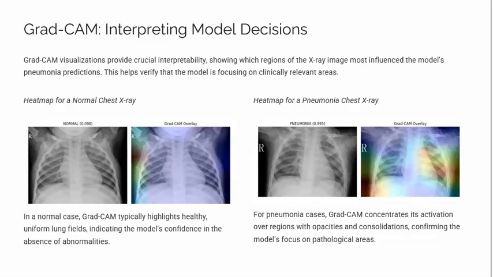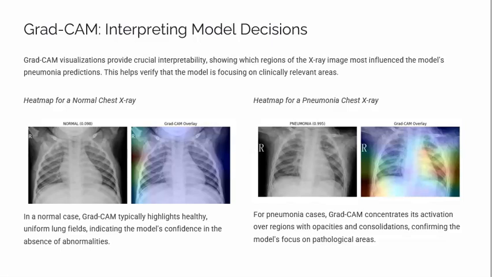In pneumonia X-rays, Grad-CAM highlights the dense, cloudy areas that correspond to the infection. These are the same regions radiologists focus on, which increases trust in the model. Overall, Grad-CAM makes the model's decision transparent and ensures it's learning meaningful medical features rather than random artifacts.